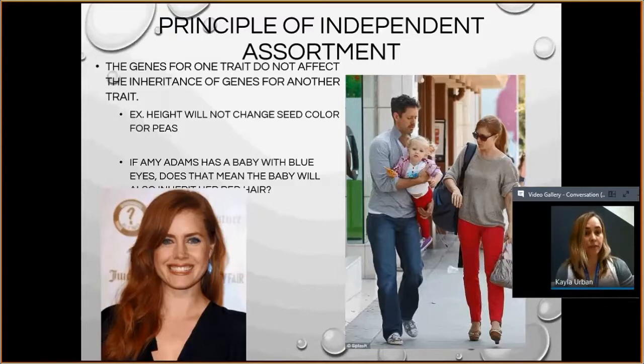They have nothing to do with each other. That's what independent assortment is. The allele for hair color has nothing to do with the allele for eye color. They are separate, okay? They are in separate areas and they assort independently of each other.